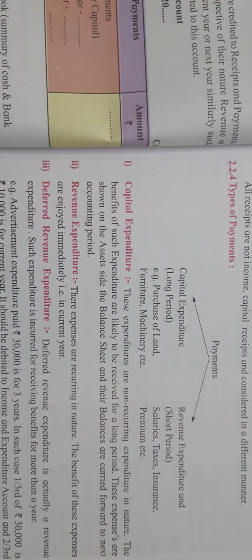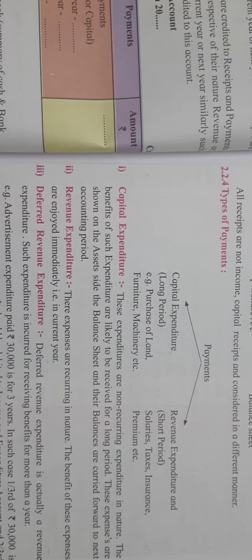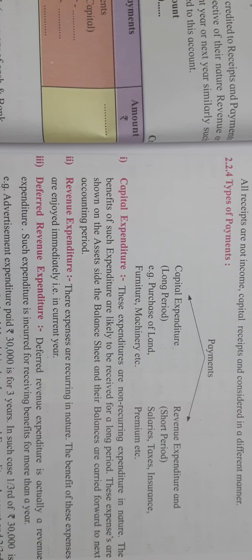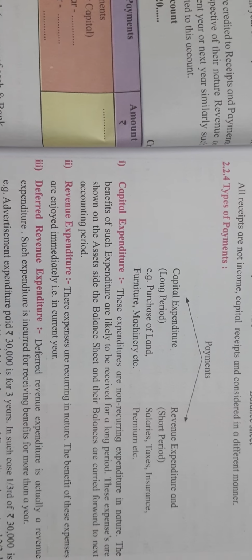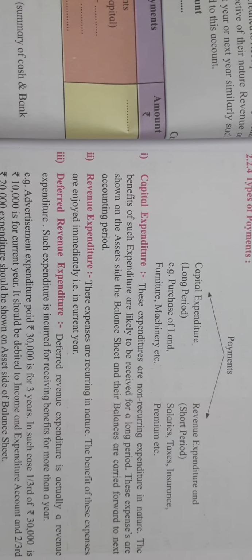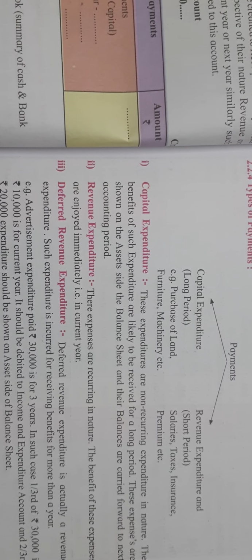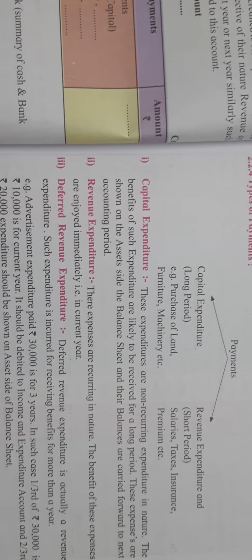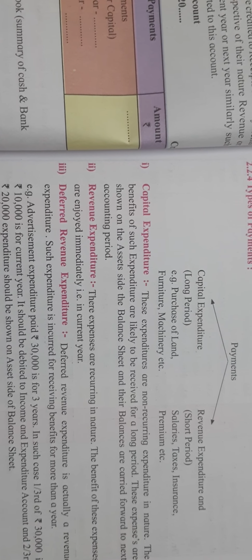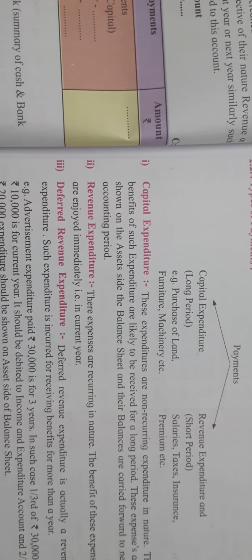It means many times you have to spend money on this expenditure, and you will enjoy the benefit immediately. Deferred revenue expenditure is actually a revenue expenditure, but it is incurred for receiving the benefit for more than a year. As we know, if you make an advertisement today, its benefits you will receive continuously for 2 or 3 years, right?